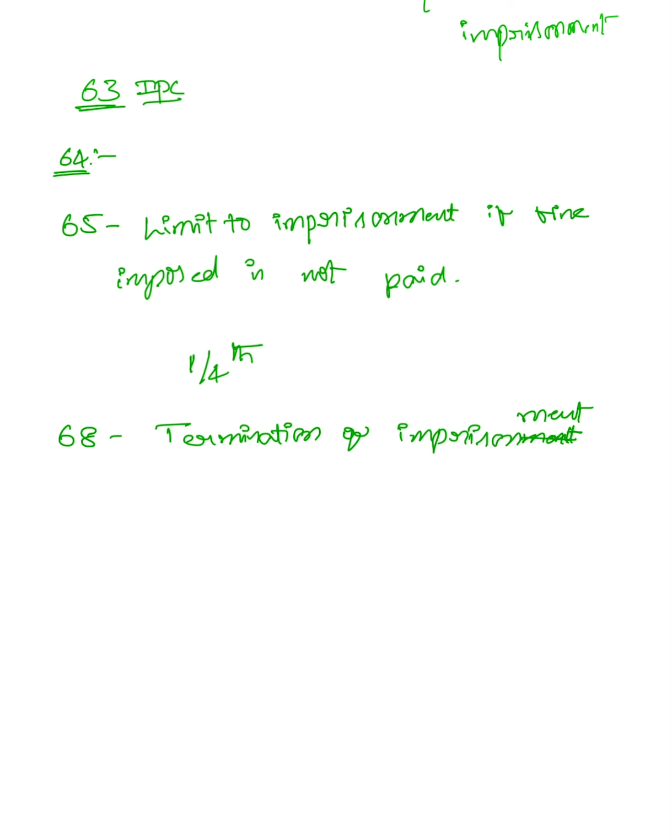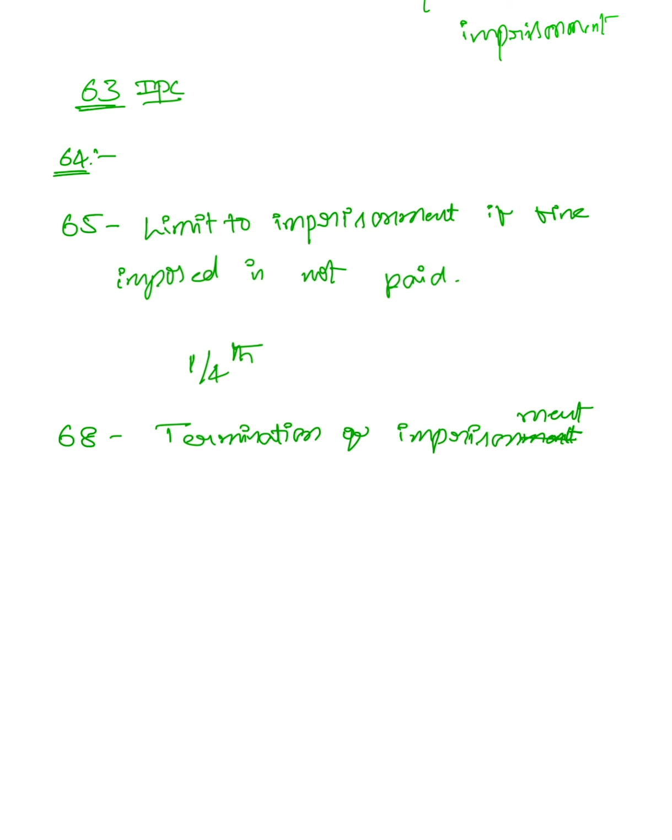Section 68 says: whenever the fine is paid, the imprisonment shall be terminated forthwith. According to section 69, if before the expiration of the term of imprisonment fixed in default of payment, such a proportion of the fine be paid or levied that the term of imprisonment suffered in default of payment is not less than proportional to the part of the fine still unpaid, the imprisonment shall be terminated.